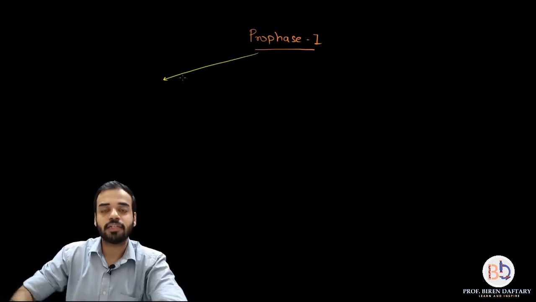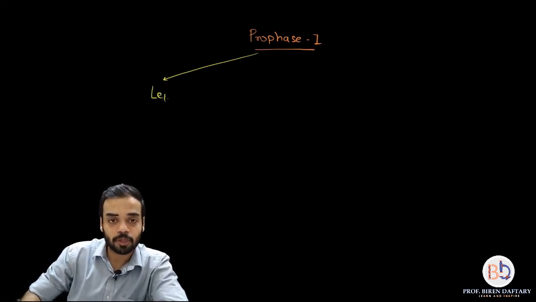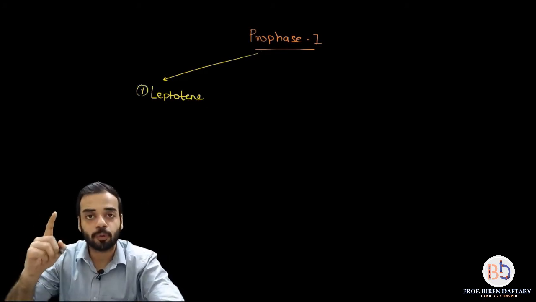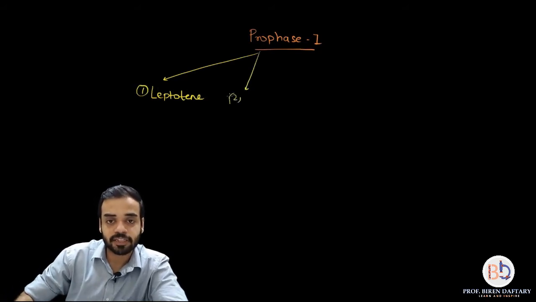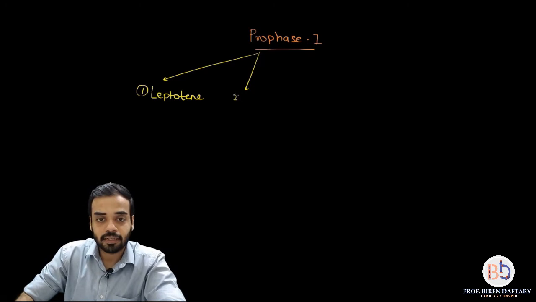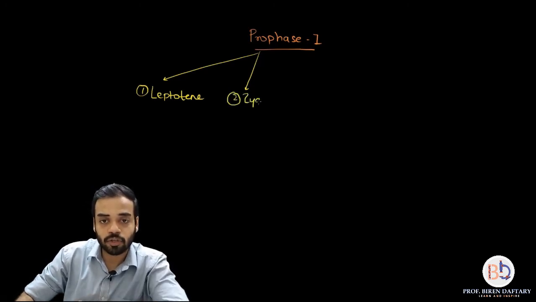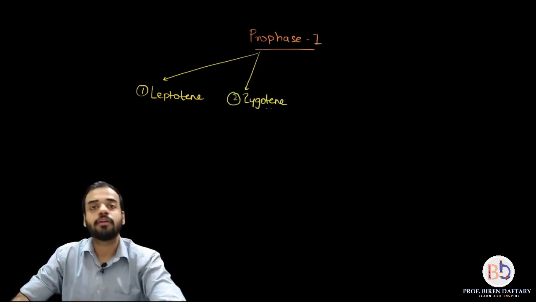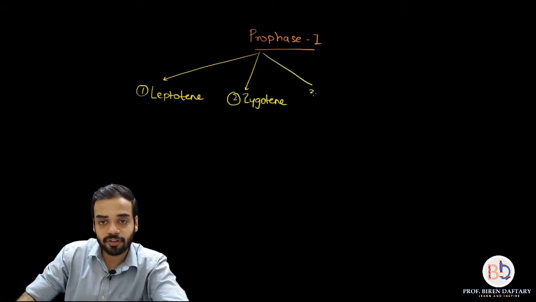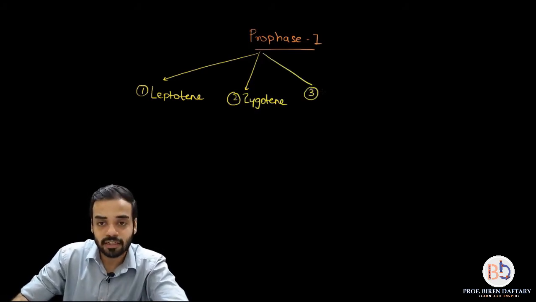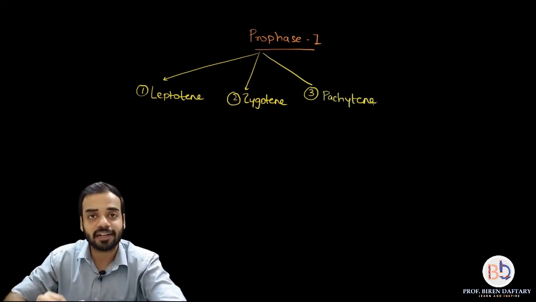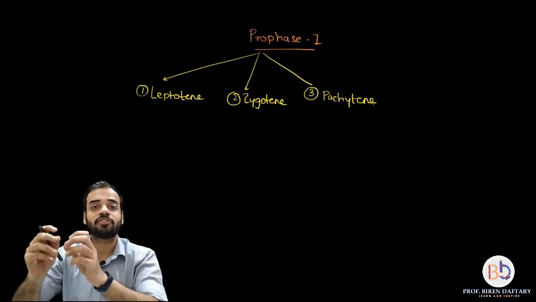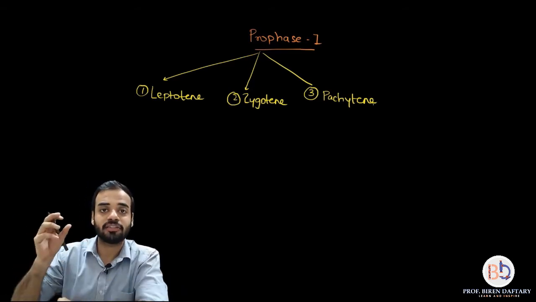The first one is called leptothene. This is the first part of prophase 1. Then after leptothene, the second sub stage of prophase 1 is called zygothene. Then the third subphase under prophase 1 is called pachythene. Very important stage, pachythene. I will explain that later to you. There is a phenomenon called crossing over which occurs in this phase.